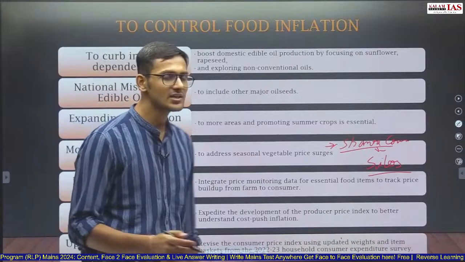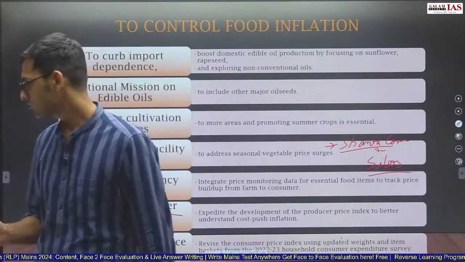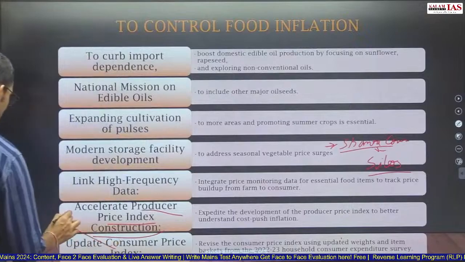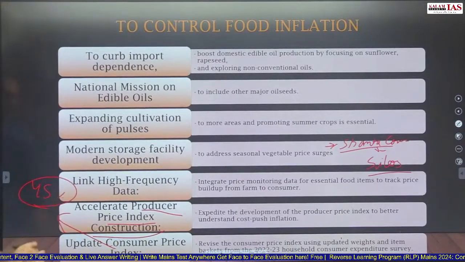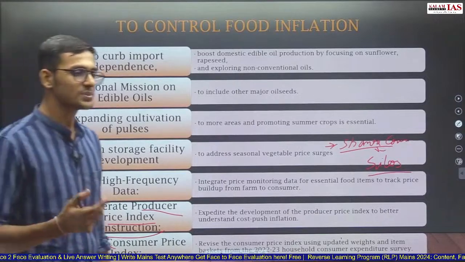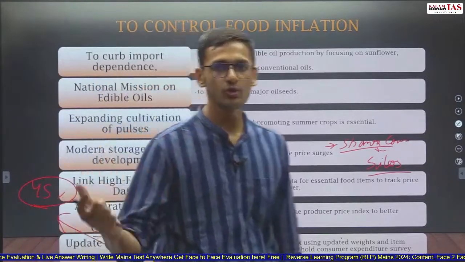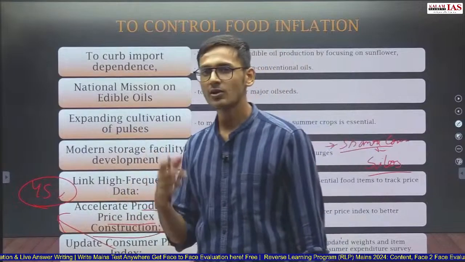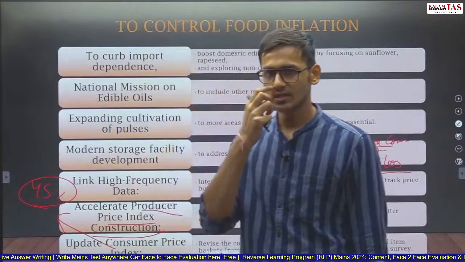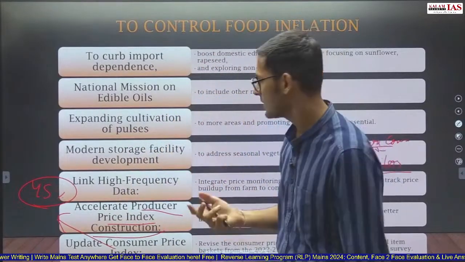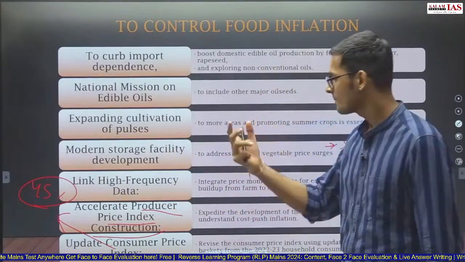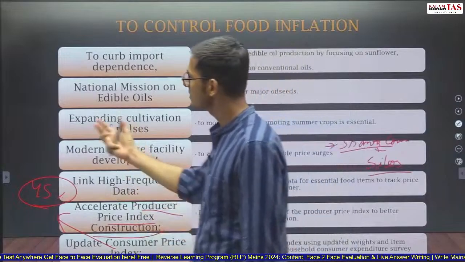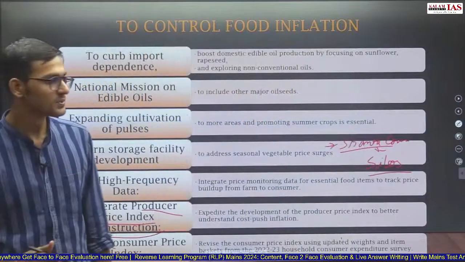Consumer price index currently has 45% weightage of food and beverages. So this needs to be updated because 45% of our expenditure does not go into food and beverages. Food and beverages are not the major expenditure, even of the poor people. So food and beverages is not 45% of the consumption basket, but as per the consumer price index, food and beverages have 45% weightage.